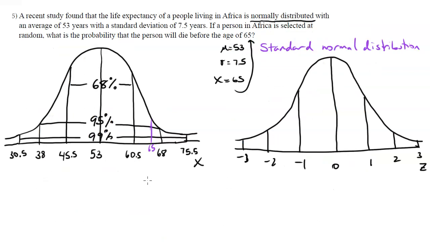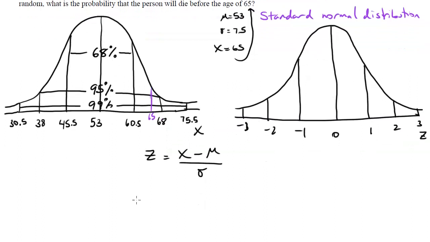And we have those values. The x value we're interested in is 65, the mean is 53, and the standard deviation is 7.5.